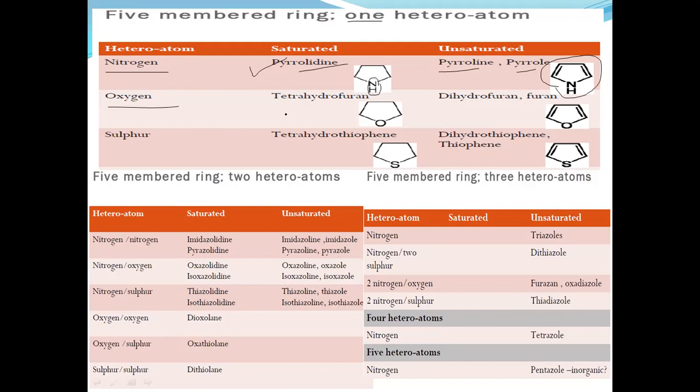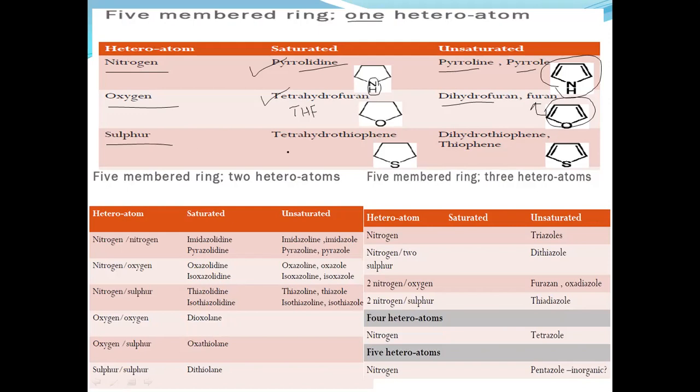If oxygen is present, then the name is tetrahydrofuran. The short form of tetrahydrofuran is THF. If there is one double bond present, then the name is dihydrofuran. This is the structure of furan. It is a fully unsaturated aromatic compound.